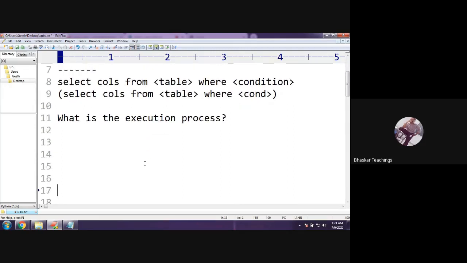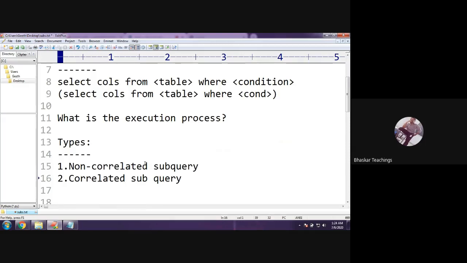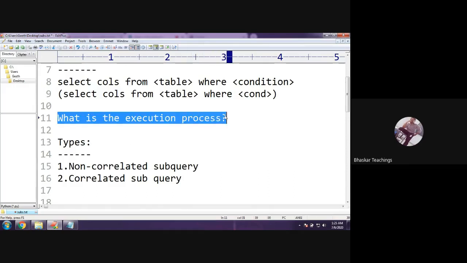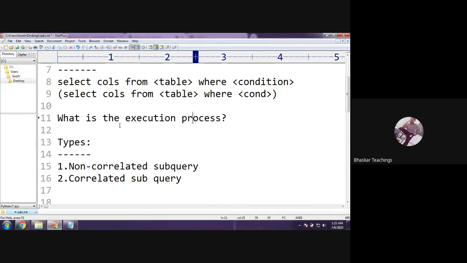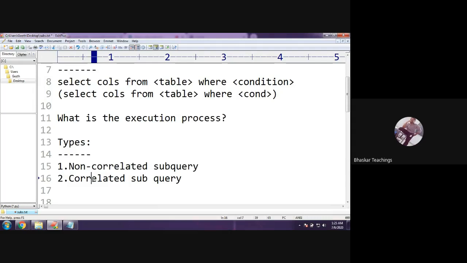So based on the execution process, a subquery can be categorized into two types: non-correlated subquery and correlated subquery. If the inner query is executed first and then the outer query, it is called a non-correlated subquery.